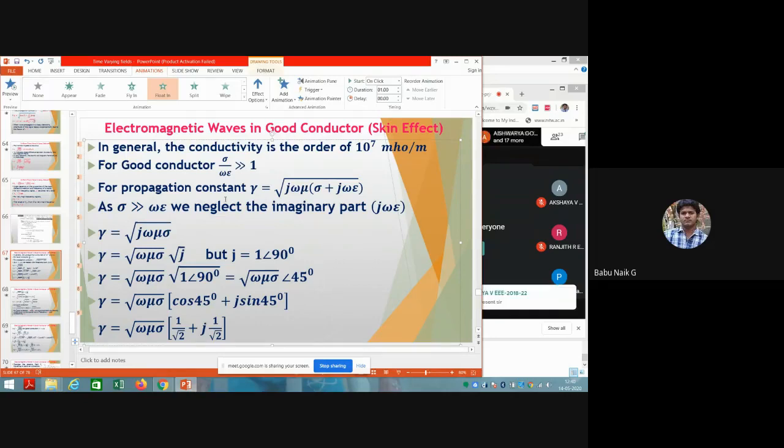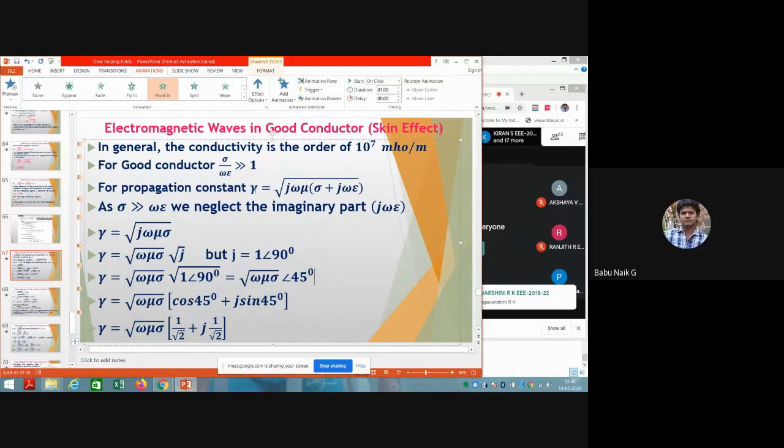So considering a good conductor where sigma is very high, let us calculate one by one the propagation constant, attenuation constant, phase constant, and so on.